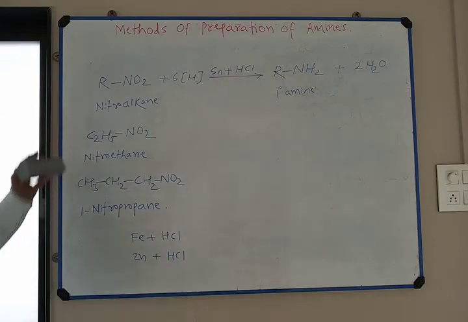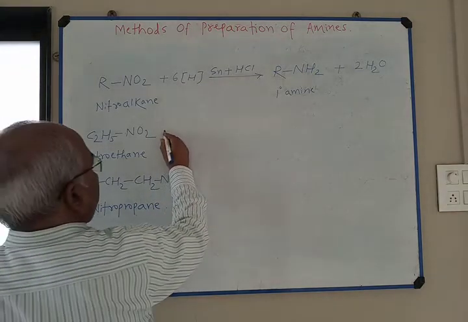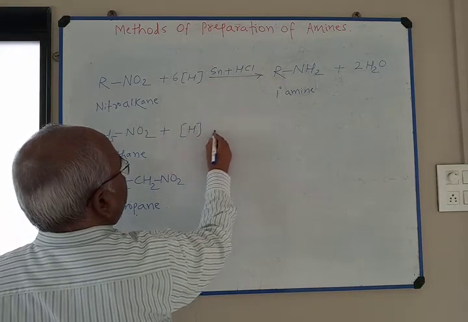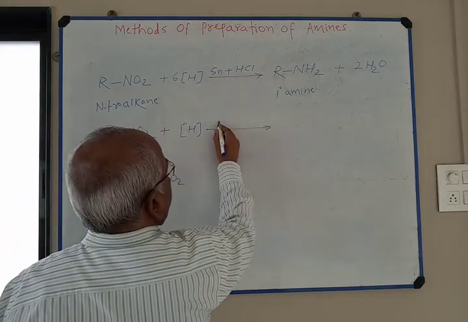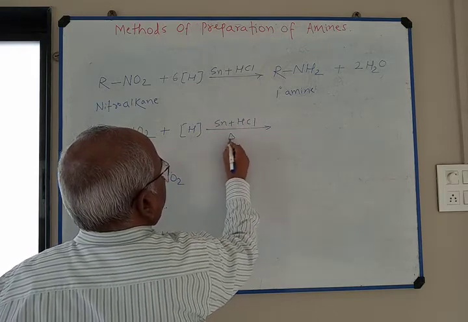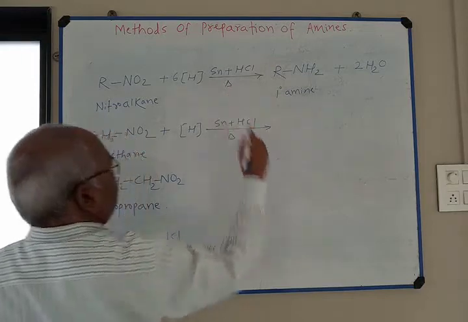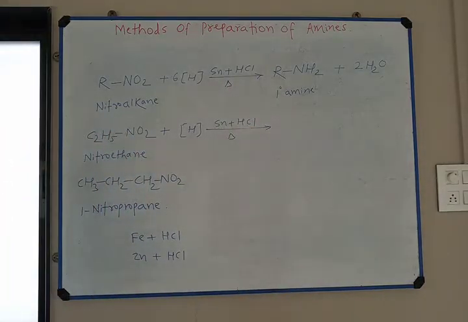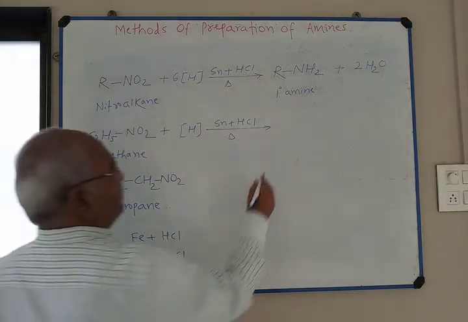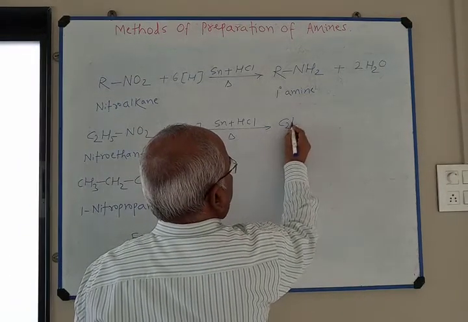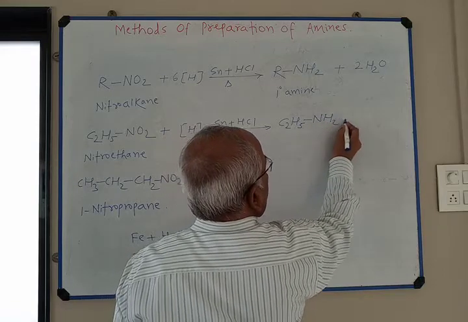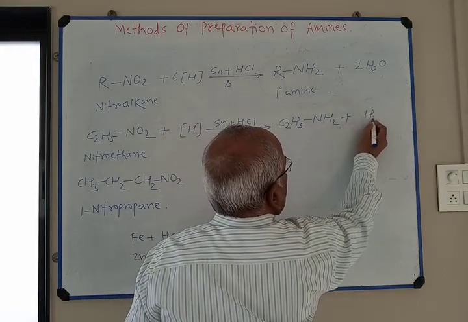Similarly, nitroethane, when treated with tin and HCl, Sn plus HCl, the reaction mixture is heated. Nitro group is reduced to amino group, C2H5-NH2 plus H2O.